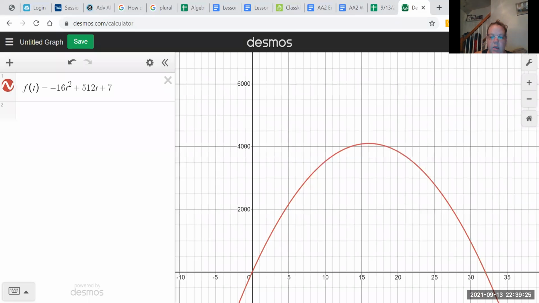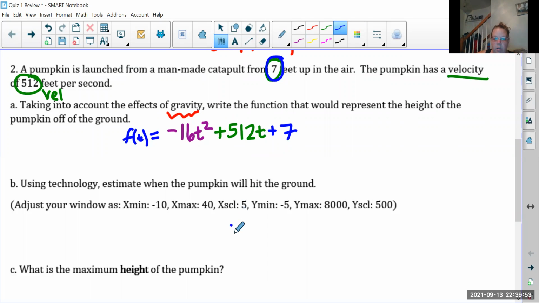And so the question we're supposed to answer is when will it hit the ground? So remember, this is the motion of the pumpkin. This is where it takes off, this is where it peaks, and then this is where it comes back and hits the ground. So I can click here, and it looks like about 32 seconds, and that's close enough. So when we go back to here, we're going to say about 32 seconds. Make sure that you see that we included the unit, seconds, on our answer. We should always include it whenever we're talking about word problems.